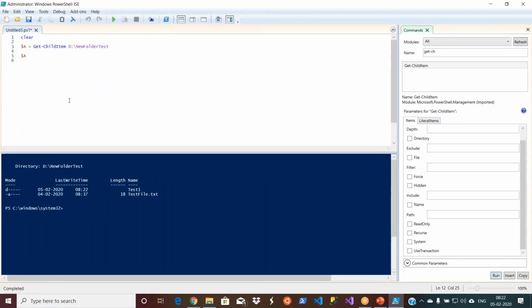See what the $a contains now. Test1 and then test file.txt. So that's how you get the Get-ChildItem. Okay. Once we clear that complete thing, again, if we call the $a, it comes. That clear is not for clearing your $a. That clear is to clear the bottom.